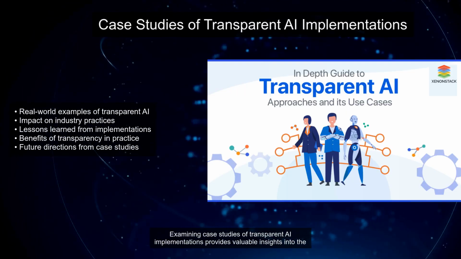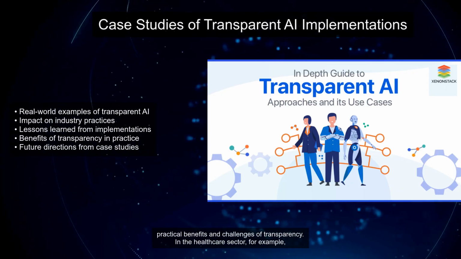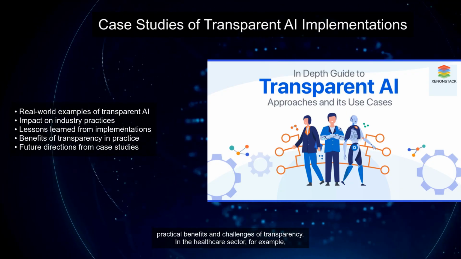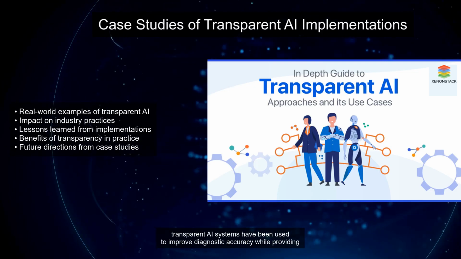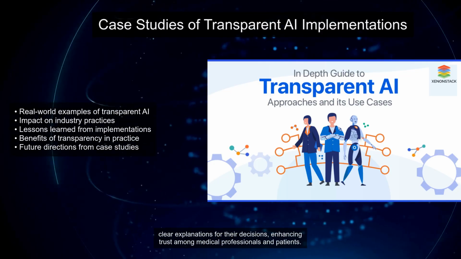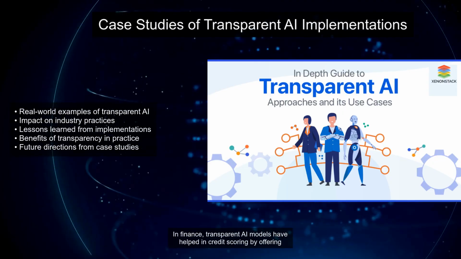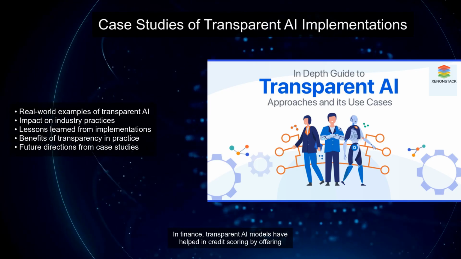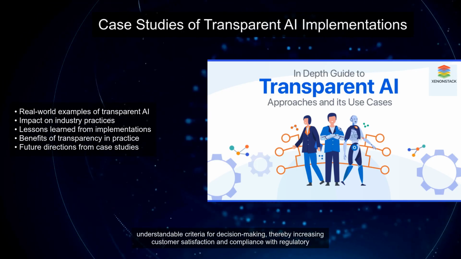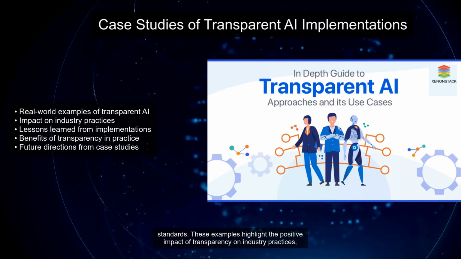Examining case studies of transparent AI implementations provides valuable insights into the practical benefits and challenges of transparency. In the healthcare sector, for example, transparent AI systems have been used to improve diagnostic accuracy while providing clear explanations for their decisions, enhancing trust among medical professionals and patients. In finance, transparent AI models have helped in credit scoring by offering understandable criteria for decision-making, thereby increasing customer satisfaction and compliance with regulatory standards.